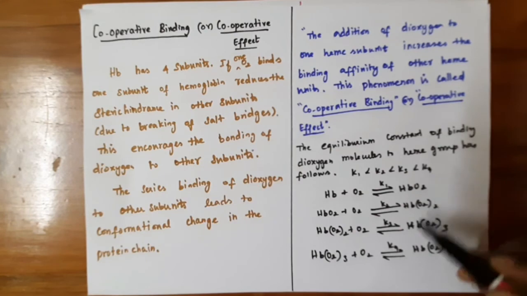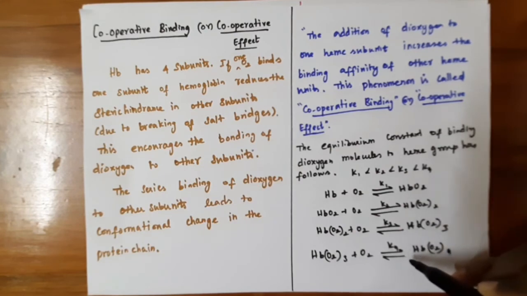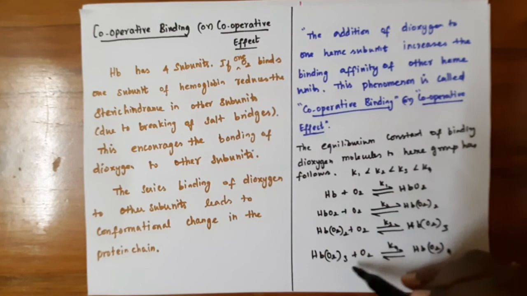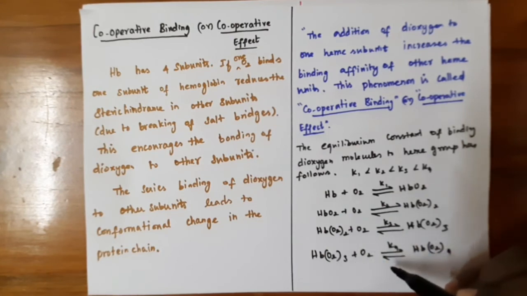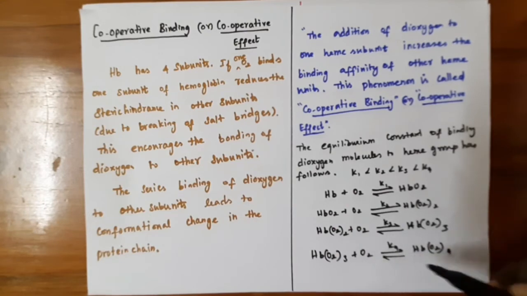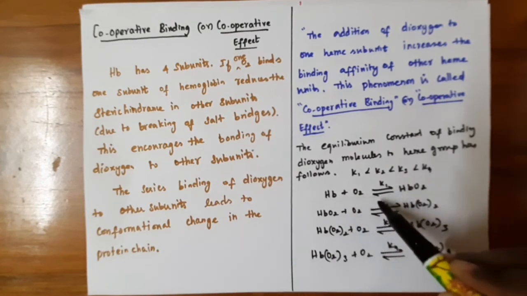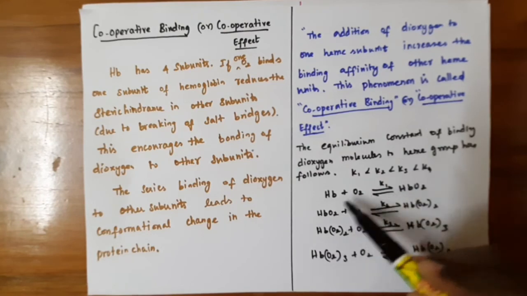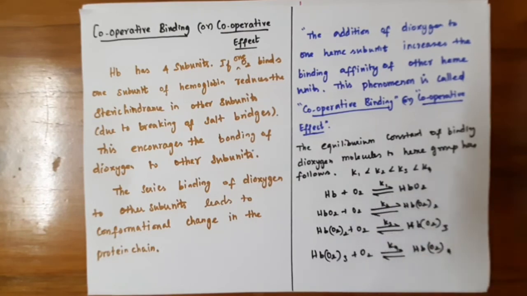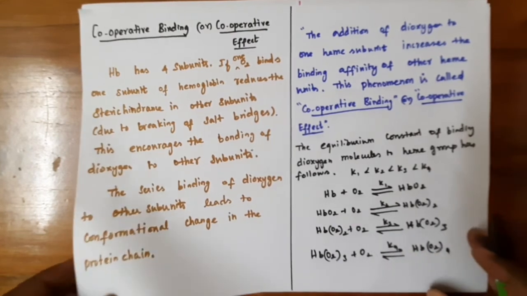Here K4 is very large, because in this part all the salt bridges get broken. So now all the heme units are free, and the last oxygen molecules are taken up at a faster rate compared to the initial stage. Initially the hemoglobin does not encourage oxygen binding; it is taken at a slower rate compared to K4. So K4 is the larger one, at which the hemoglobin binds that oxygen.